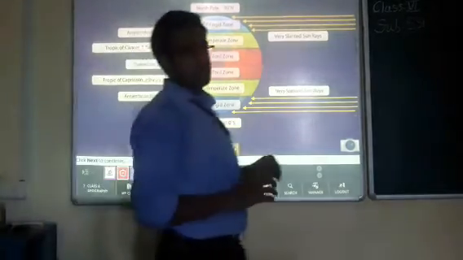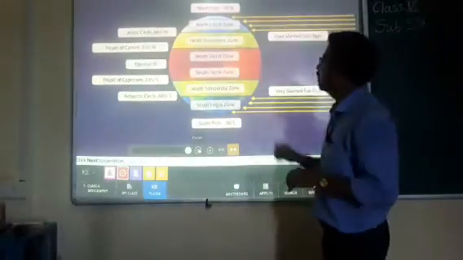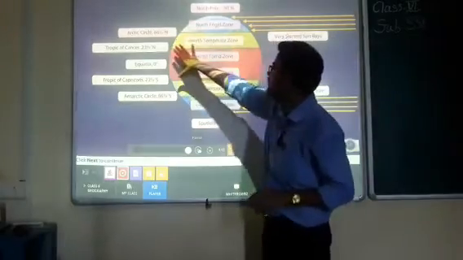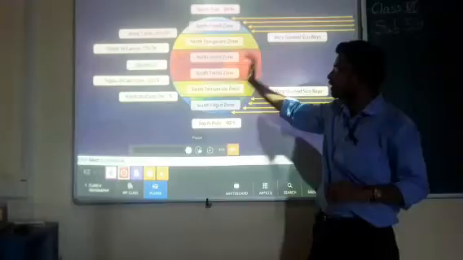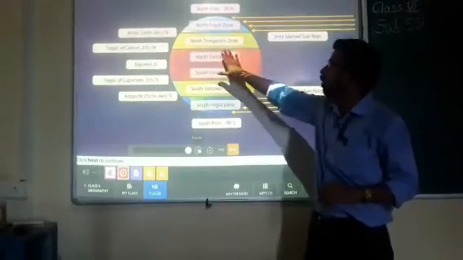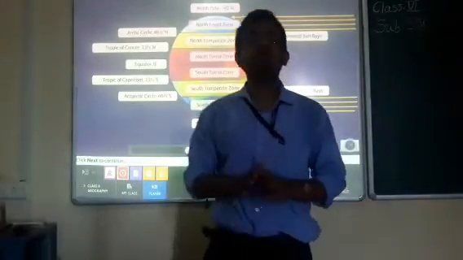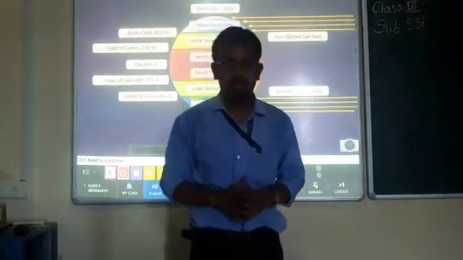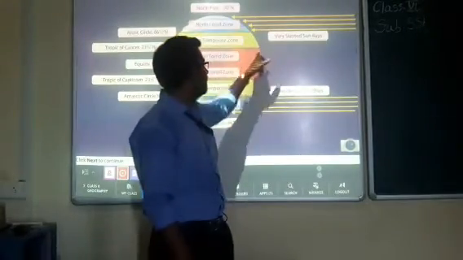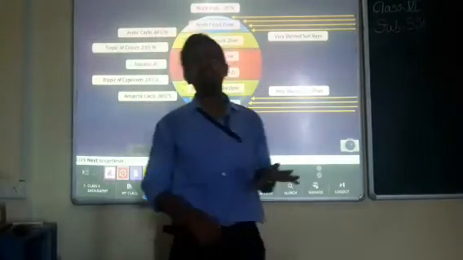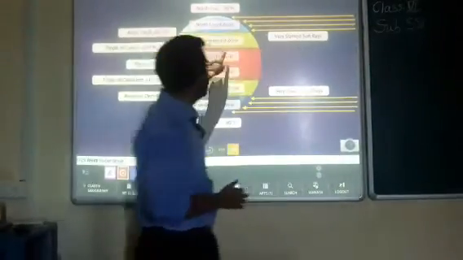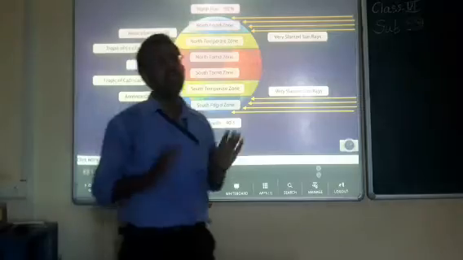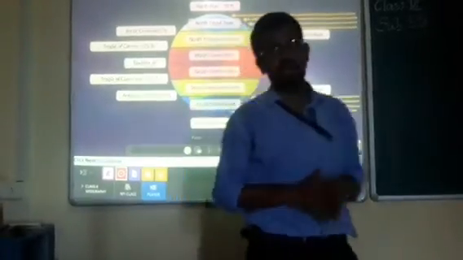Okay students, so we have three heat zones. You can see that one heat zone is this red zone. Again it is divided into two parts, the north torrid zone and the south torrid zone. The torrid zone is the hottest part of our Earth. The reason is that in this place the sun rays fall vertically, meaning they strike this region straight on, and this torrid zone is the hottest place of our Earth.